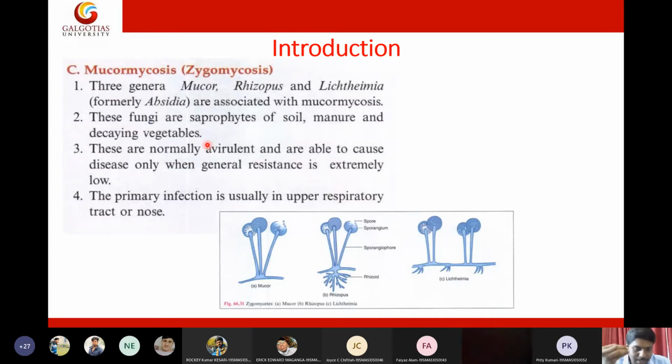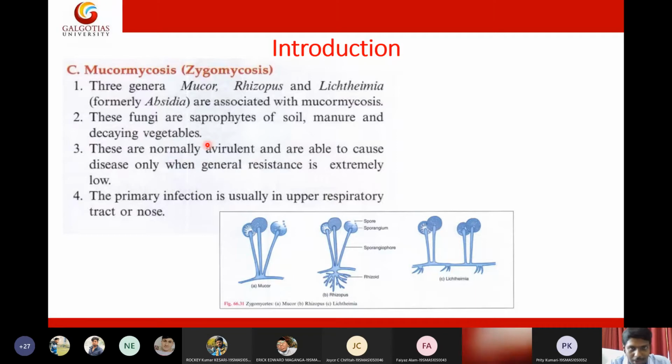Sometimes we keep vegetables in the bottom tray and leave them for almost two weeks. Then you will see growth of fungi, and there is a chance of getting mucormycosis right at your home. It is a common infection of vegetables. So its natural habitat is soil, manure, and decaying vegetables.